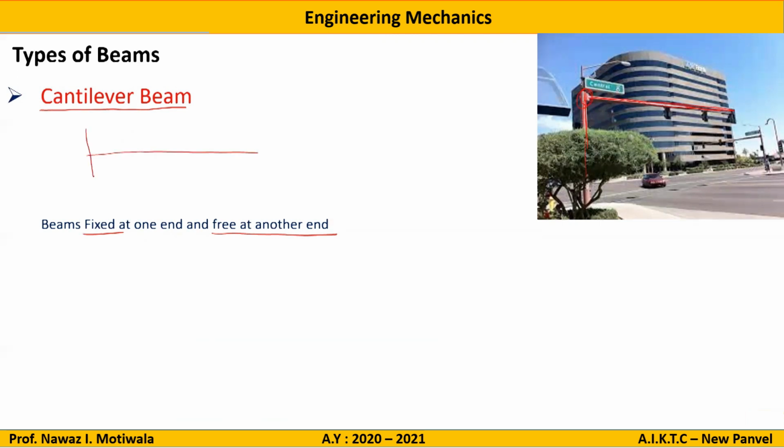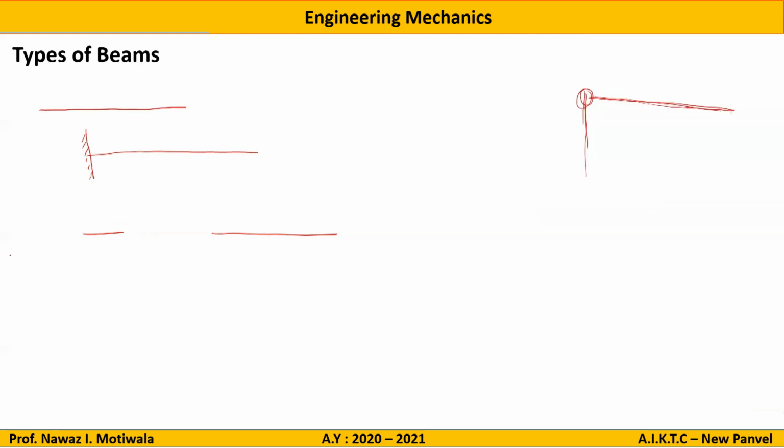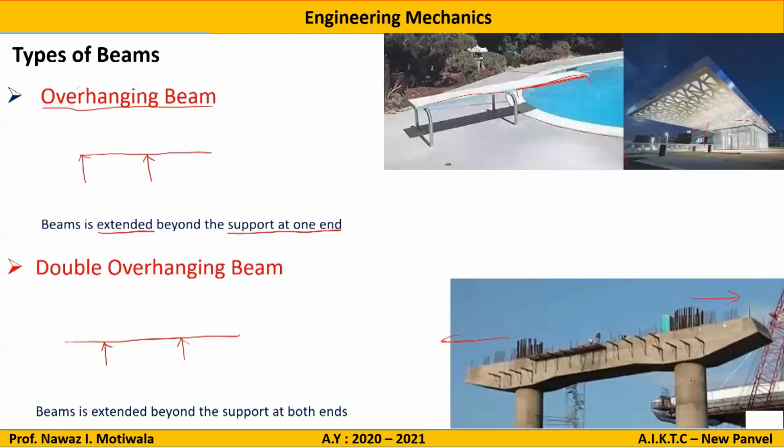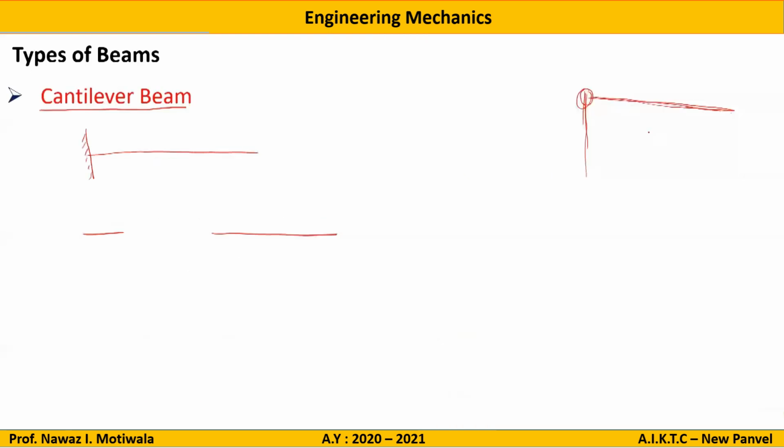If I draw it diagrammatically, it will be like this. It is fixed at one end, but it is free at the other end. There is no support at this end. That is known as a cantilever beam. So the previous example which we have seen, like this one, is also an example of a cantilever beam. There is support only at this end and it is free on this end.